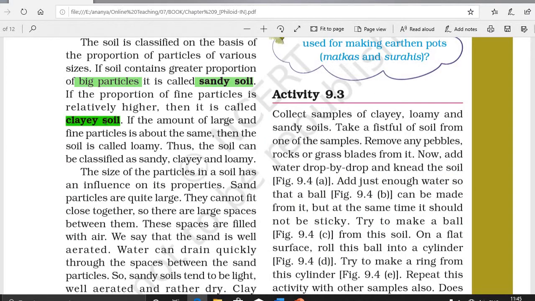The second type of soil is clay soil. It consists of fine particles which have less space between them. Since there is not much space between the particles, clay soils are not well aerated like sandy soil. The tiny gaps between the particles, however, allow absorption of water in the clay soil easily. They are able to hold the water, hence are suitable for the growth of different kinds of plants.